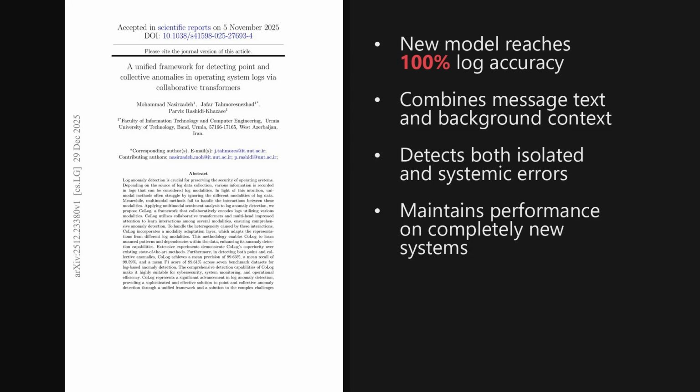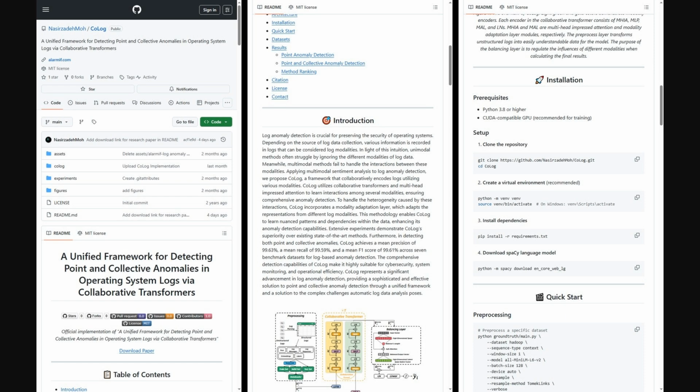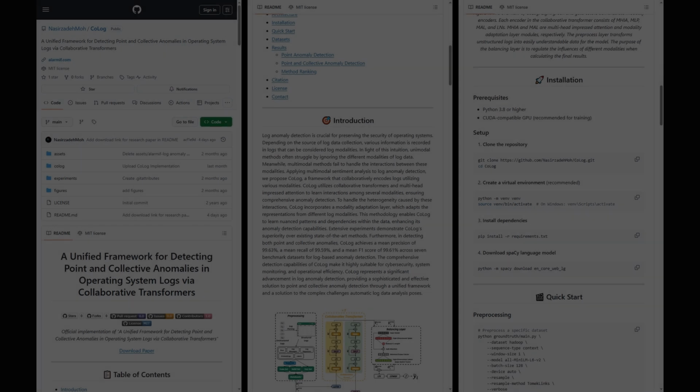The paper is titled, A Unified Framework for Detecting Point and Collective Anomalies in Operating System Logs via Collaborative Transformers. And as we'll see in the results later, the accuracy it achieves in identifying system threats is really impressive. For those interested in the implementation, the authors have shared their code on GitHub.